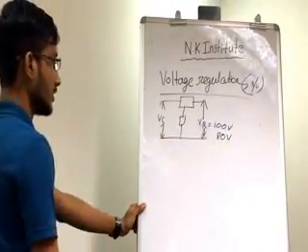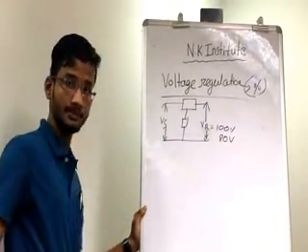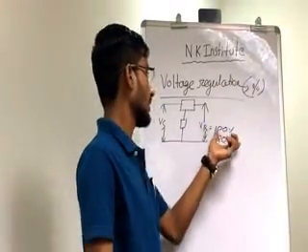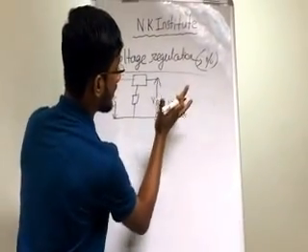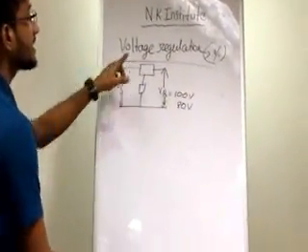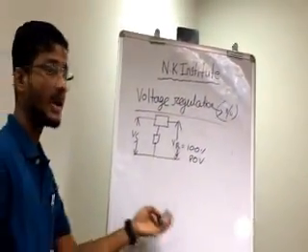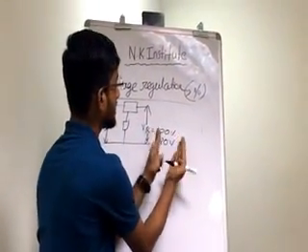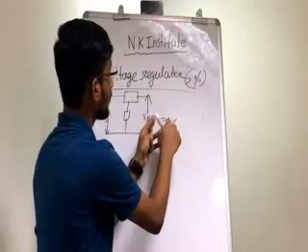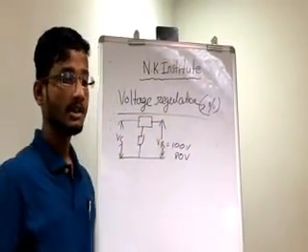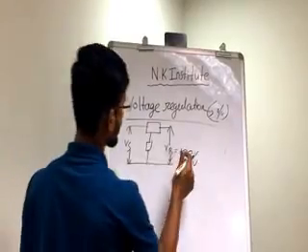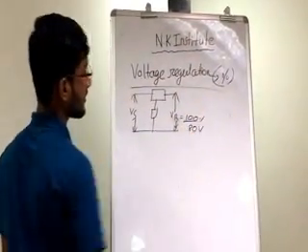So percentage regulation defines how much the voltage differs from the value I am supposed to get at the receiving end, relative to the receiving voltage.